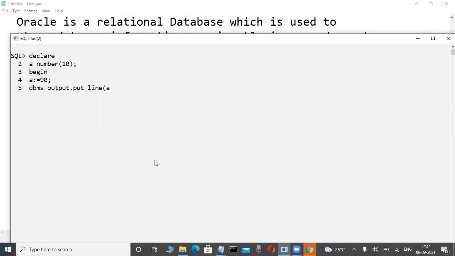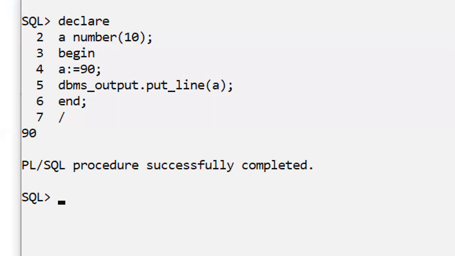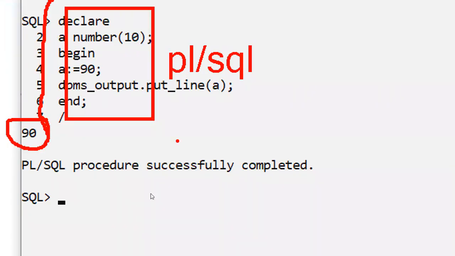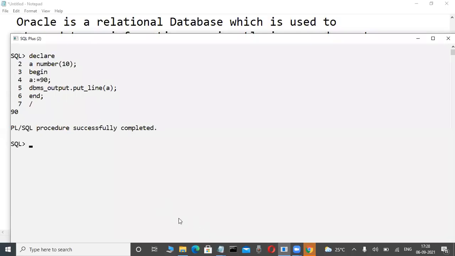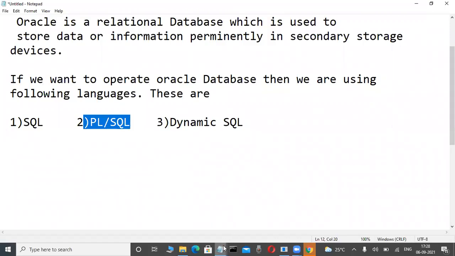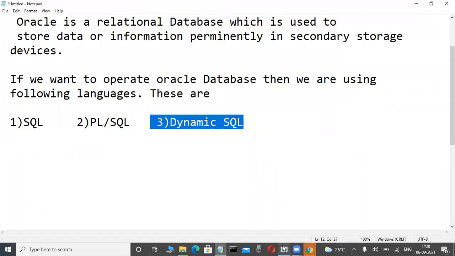Just through that coding only, we are controlling the server. This type of coding is nothing but PLSQL, Procedural Language extension for SQL. This type of coding we are writing. How can I write it? What are the uses? Why are we using it? That code we are learning. That is PLSQL. Again, now dynamic SQL means, observe it here.